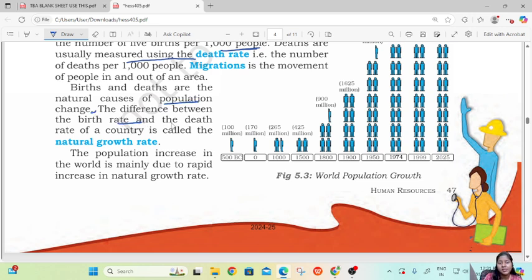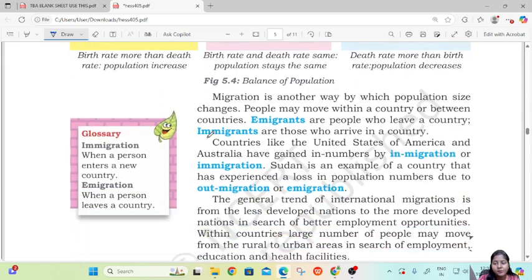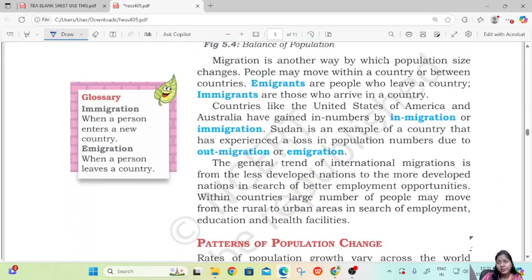The difference between the birth rate and the death rate of a country is called the natural growth rate. The population increase in the world is mainly due to a rapid increase in natural growth rate. Then migration is another way population size changes. People may move within a country or between countries. Emigrants are people who leave a country. Immigrants are those who arrive in the country.